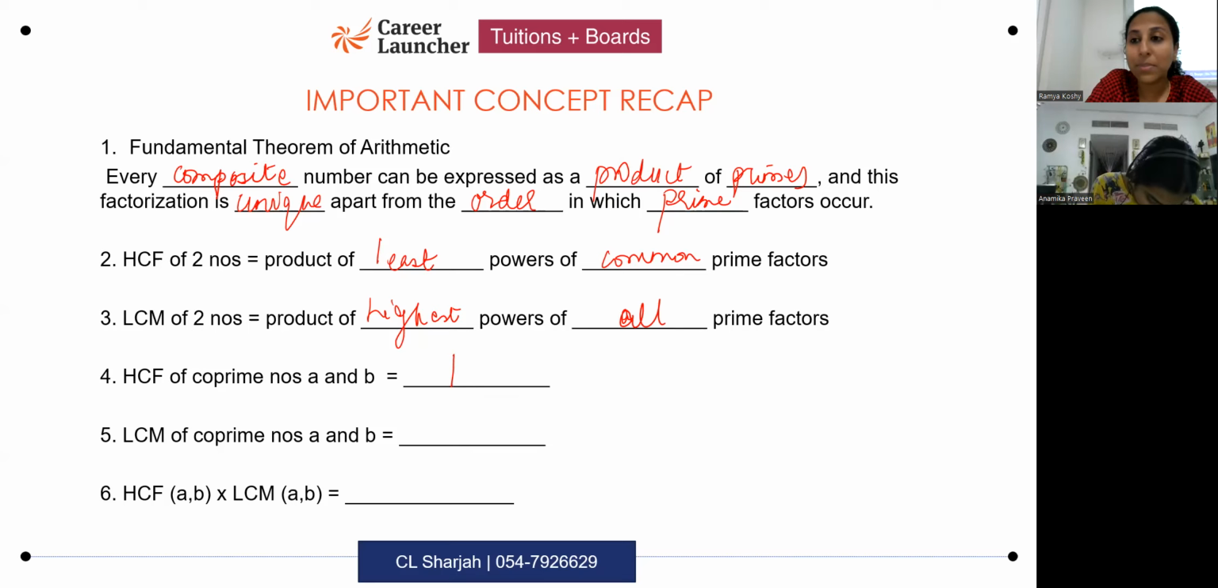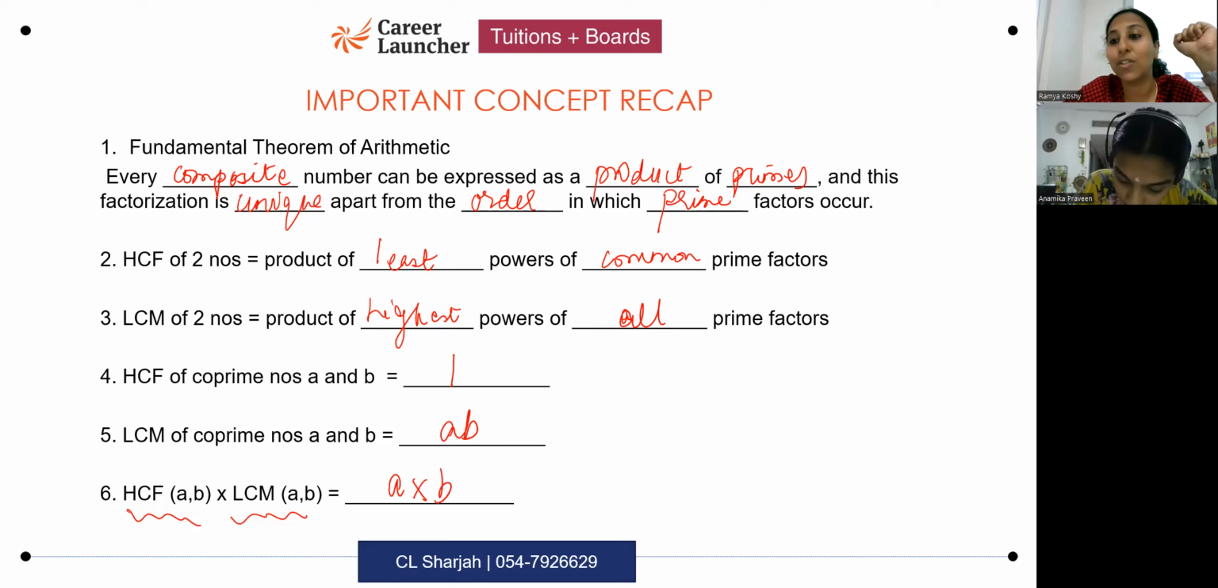What about the LCM of coprime numbers? Yes, it will be the product of the two numbers. When you have no common factor except 1, the LCM would be just the product of the two numbers, AB. What is the product of the HCF and LCM of any two numbers? A into B, the product of the two numbers itself. So HCF of two numbers multiplied by LCM is the product of the two numbers. If while writing the formula you notice that you have forgotten something, that means you need to learn that properly.